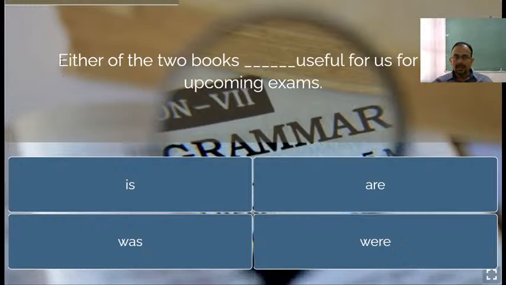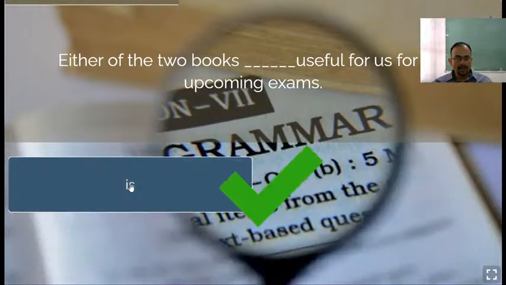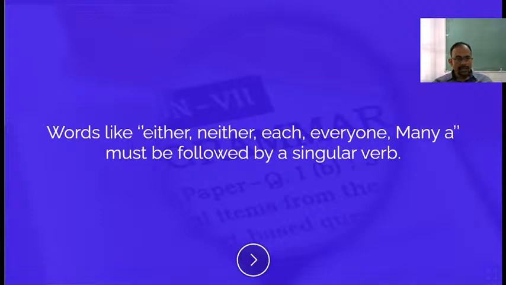Because here either means either this or that. Either of the two books means both the books can be useful, but the verb will agree with either, which is singular. So either of the two books is useful for our upcoming exams, right? Words like either, neither, each, everyone, many must be followed by a singular verb.